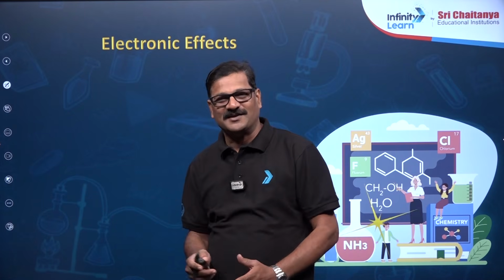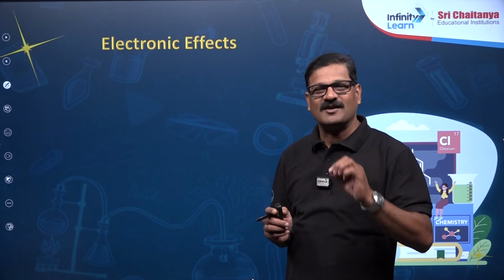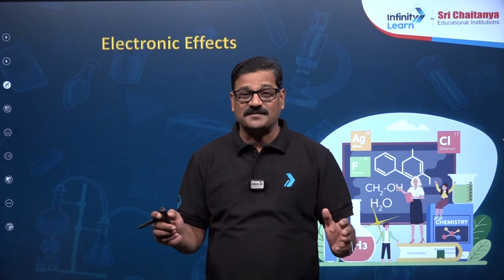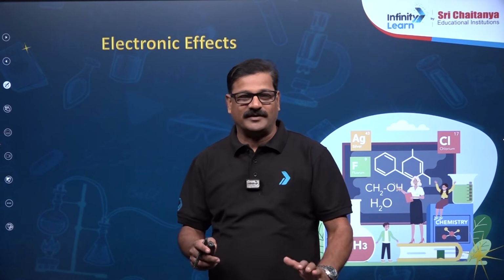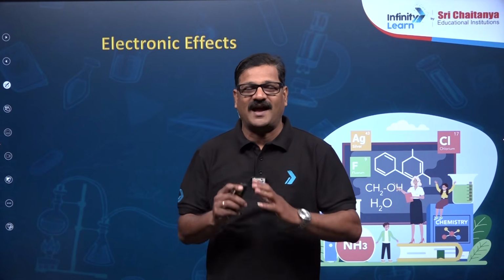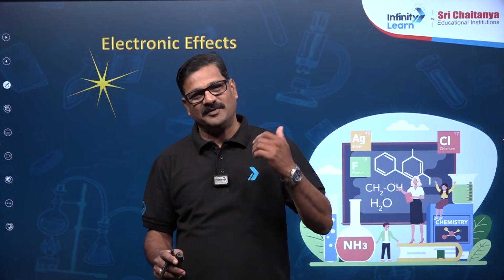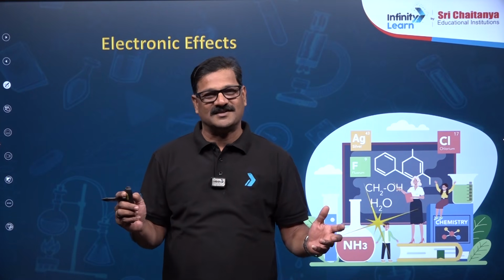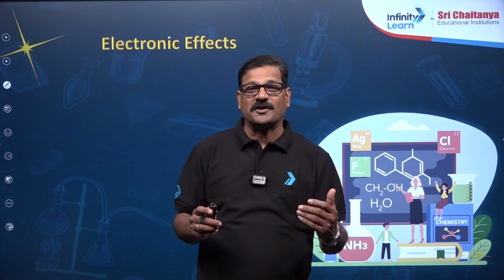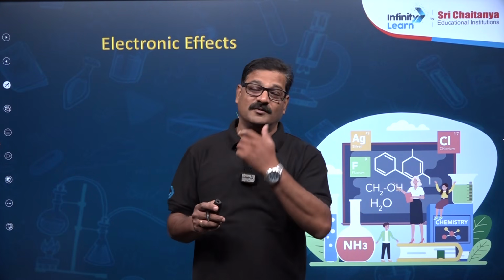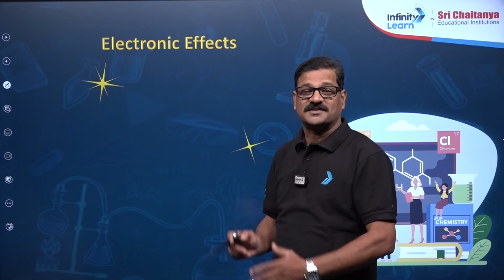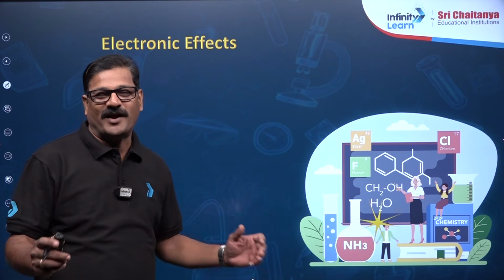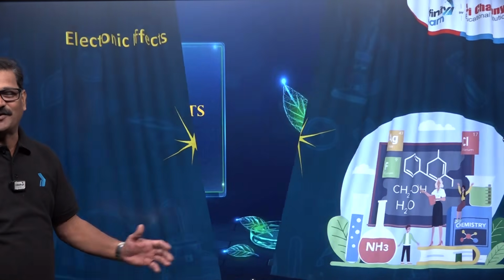Today we are going to discuss electronic effects from general organic chemistry, some basic concepts and principles in organic chemistry. The importance of this chapter is that it is the key point. Today's class is going to be the key point for the entire organic chemistry, let it be hydrocarbons or haloalkanes and haloarenes, alcohols, phenols, ethers, and you also see the carbonyl compounds, amines. Even in the biomolecules, electronic effects is the key point to decide any chemical reaction in organic chemistry. So, we will start the electronic effects.